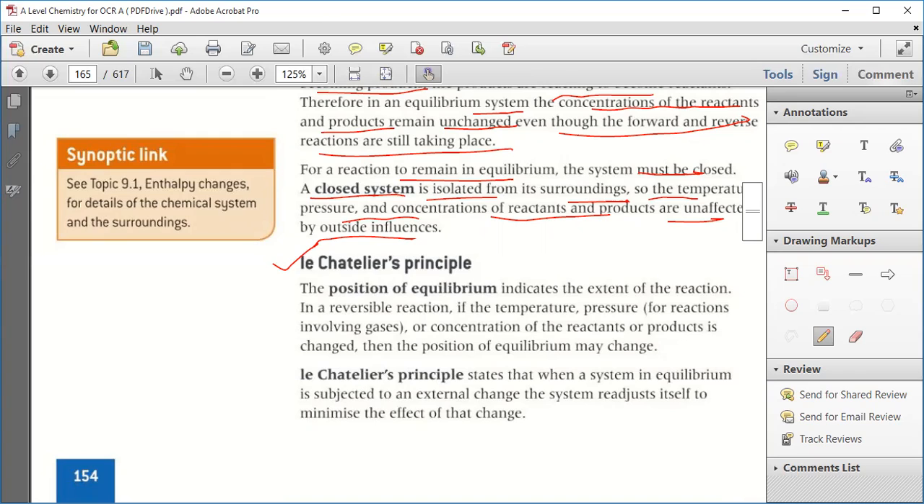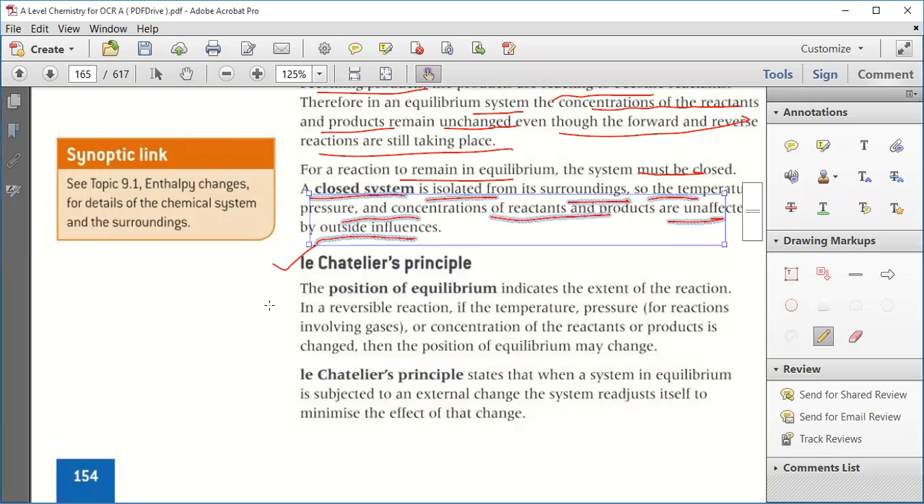Is that point clear? Yes or no? Am I audible? Manya? Okay, am I audible?